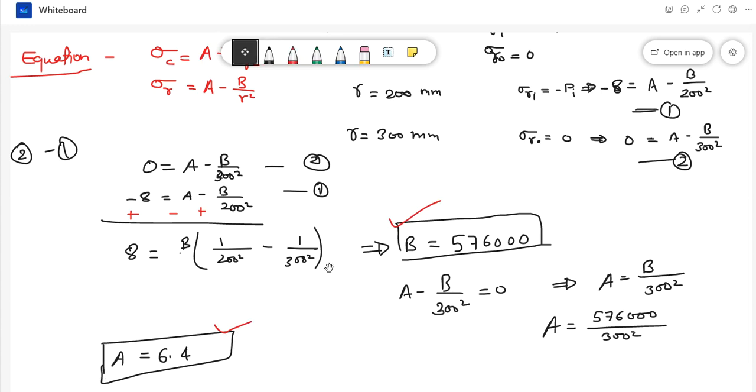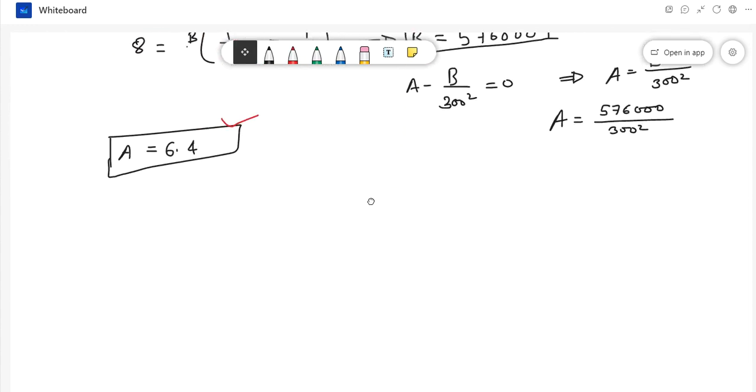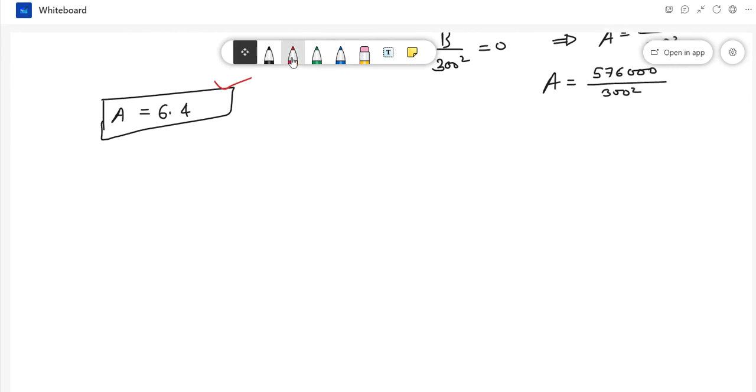Now he is asking to calculate maximum hoop stress. So first write what will be the hoop stress formula. So hoop stress is actually A plus B by R square.